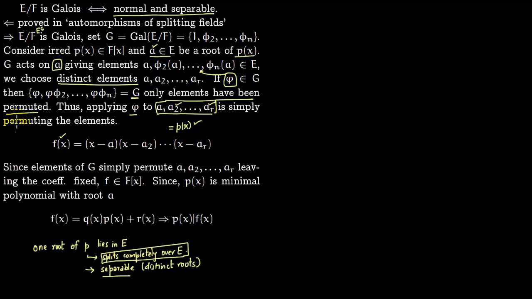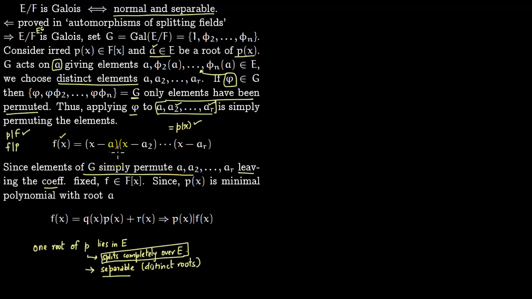So the strategy we are going to follow is this. First we will show that p divides f, and then we will show that f divides p, and therefore f would be equal to p. So let us do this statement first. Now, since elements of G simply permute the distinct roots here, leaving the coefficients fixed, if G acts on this, it's just going to permute these elements a to ar. x is not going to get changed.